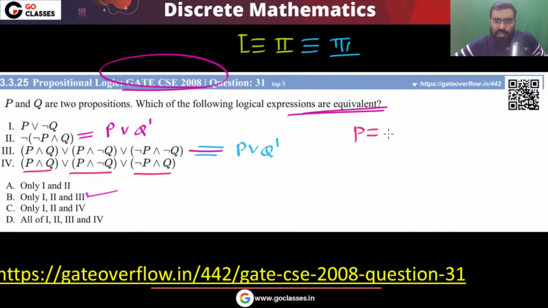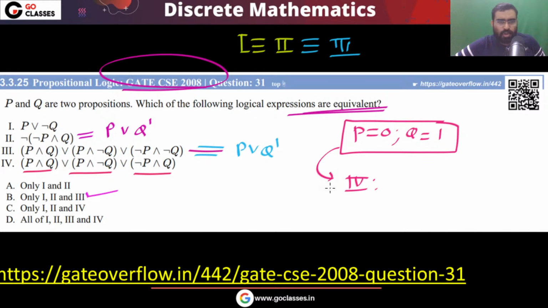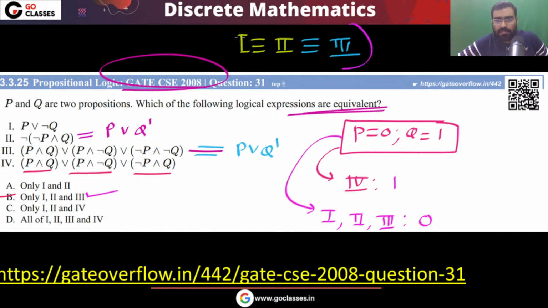So the answer will be this one. You can easily see that. For example, consider the situation where P is 0, Q is 1. In this situation, option fourth will be 1. But you can notice that in this situation, the first, second and third will be false, they will be 0. So you can definitely see that only 1, 2, 3 are equivalent. The fourth is not equivalent. So this is the answer.